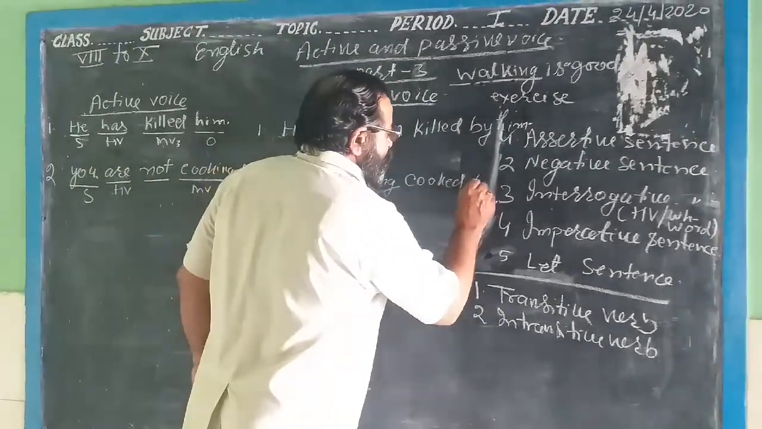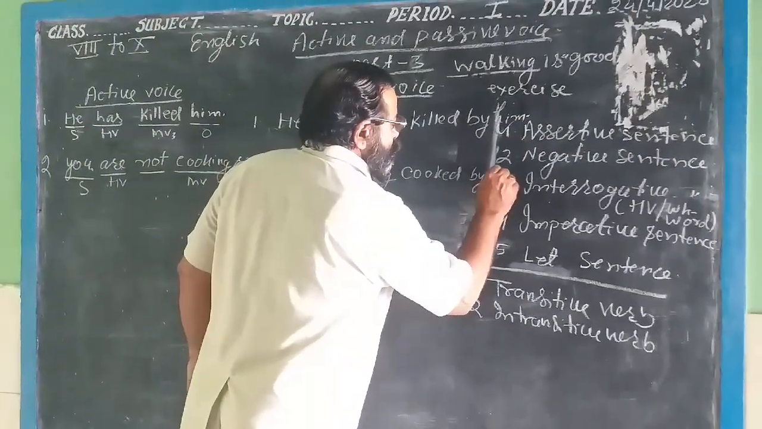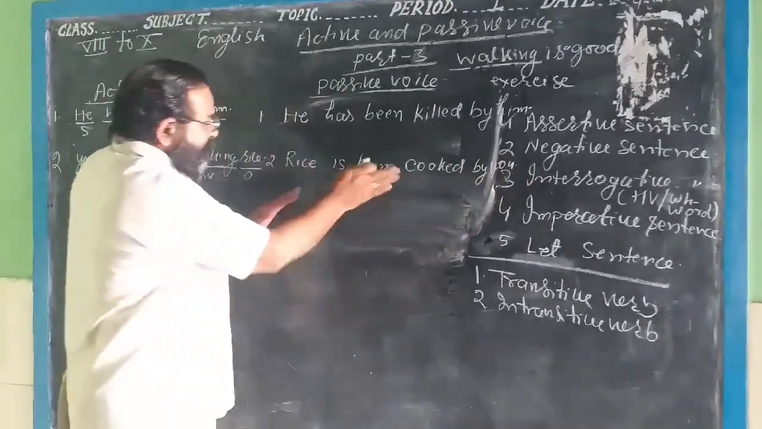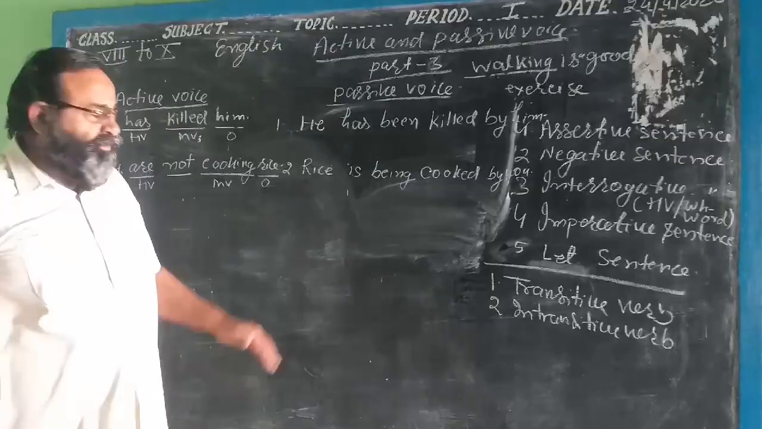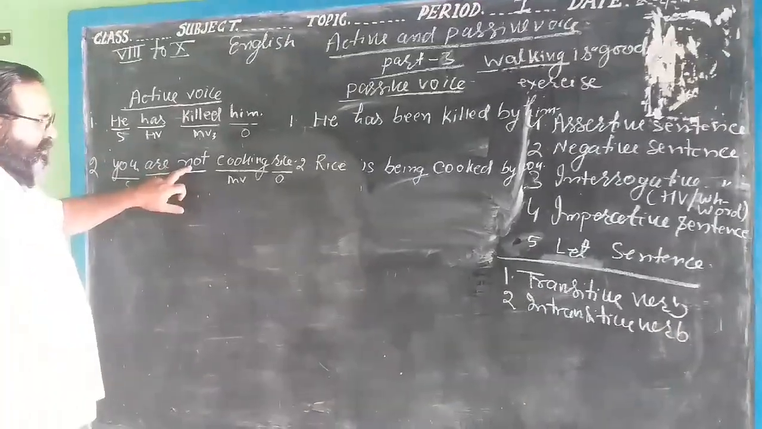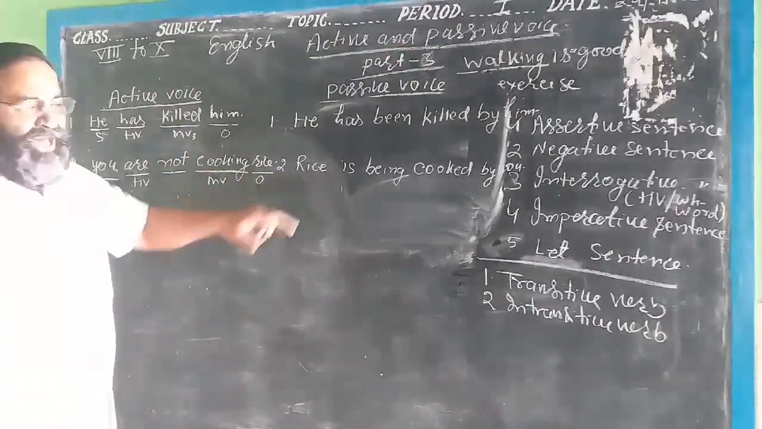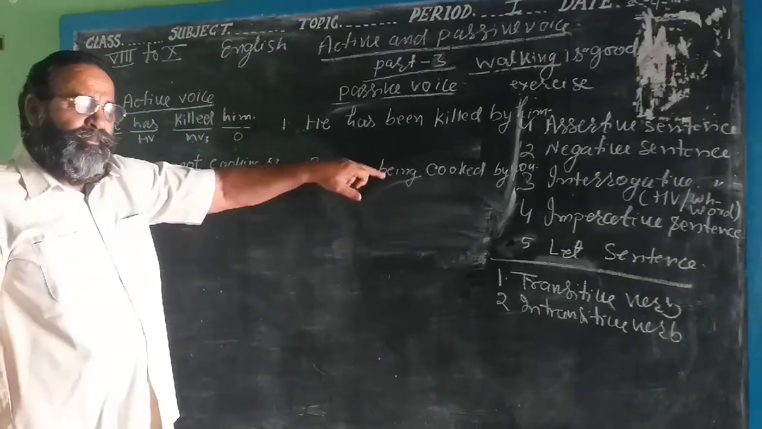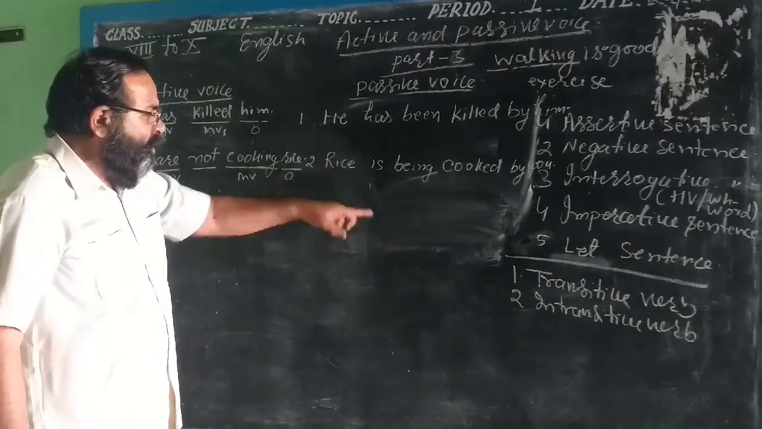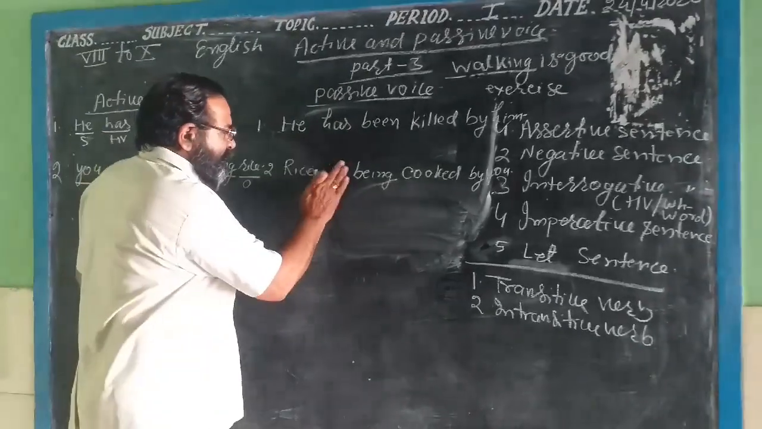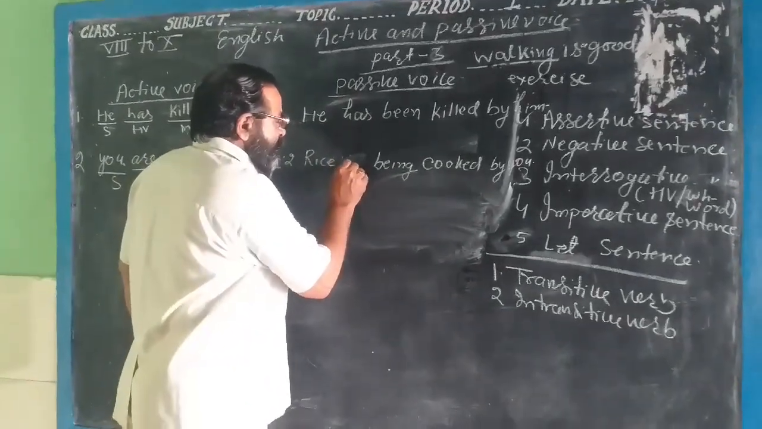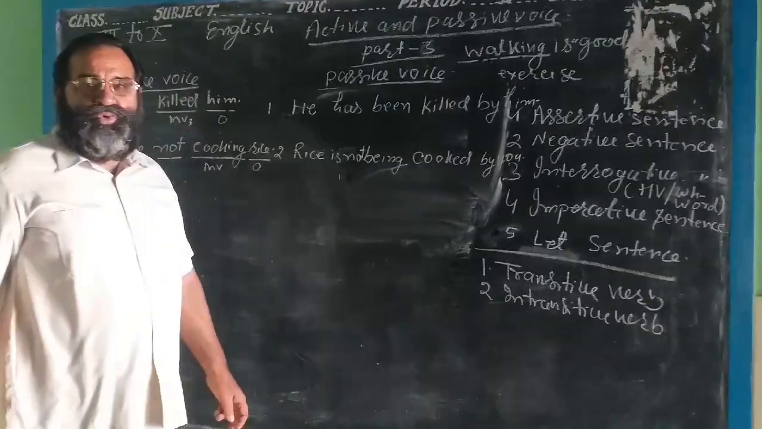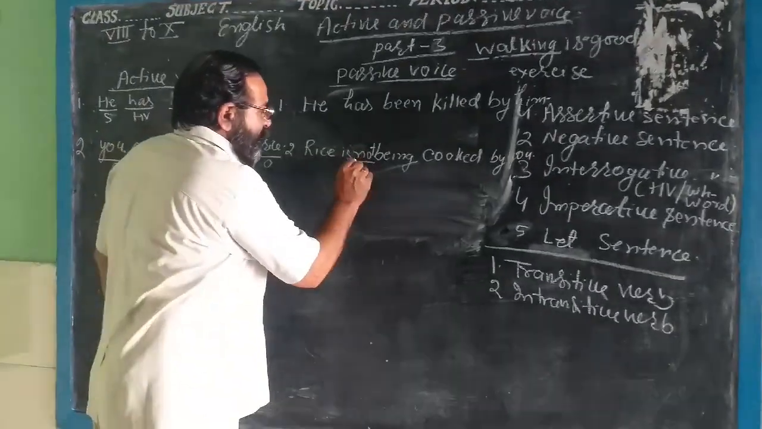Before the subject you write "you". Now note the word "not" has not been written here, so it is the positive sentence. Now we want to make it a negative sentence. So you will have to write the negative sentence when you change the active from the positive. So "Rice is not", then you write here "not being cooked by you". Then it is called the negative sentence.